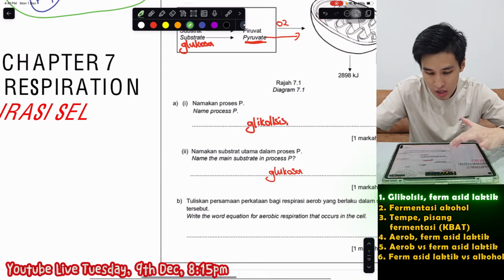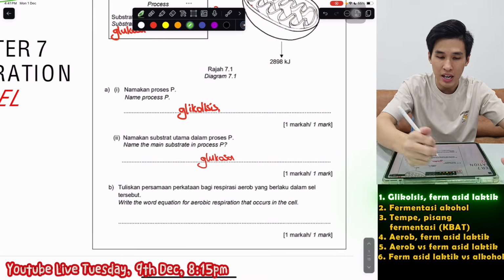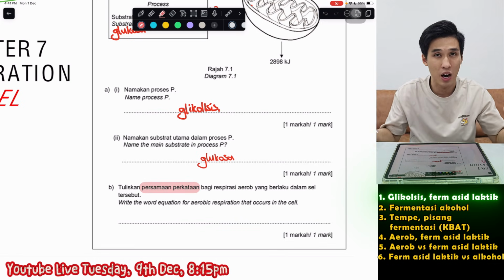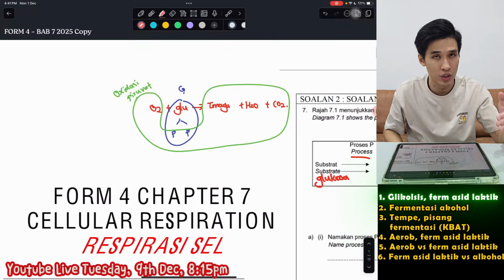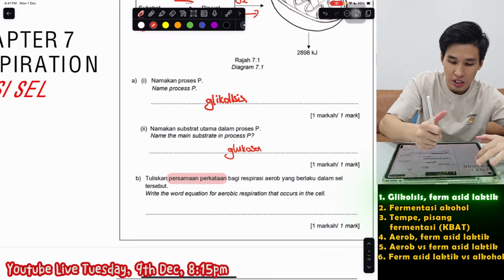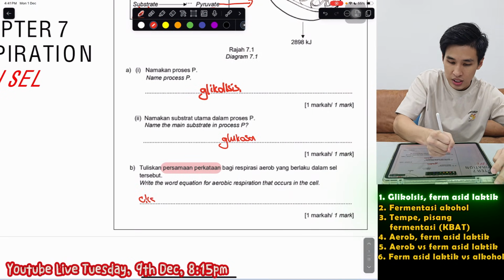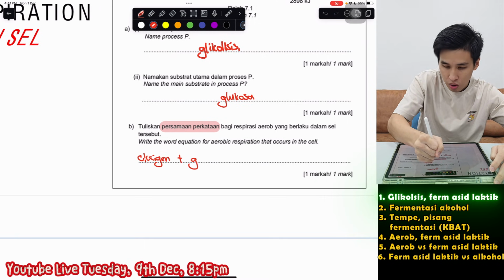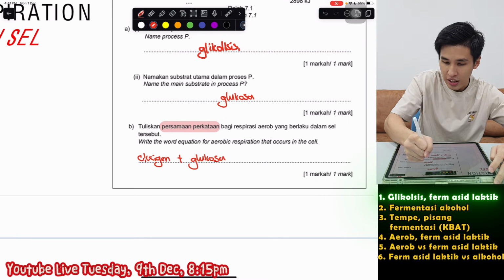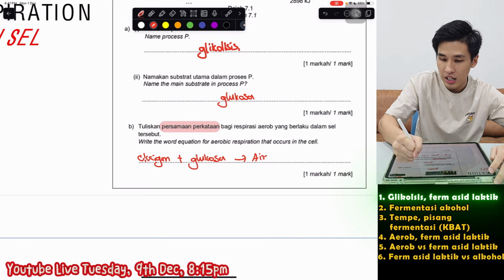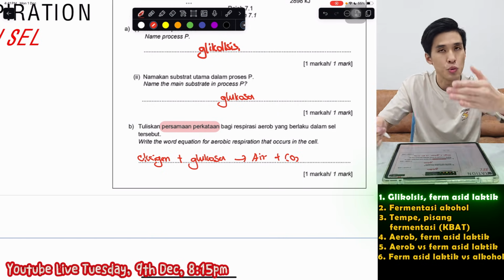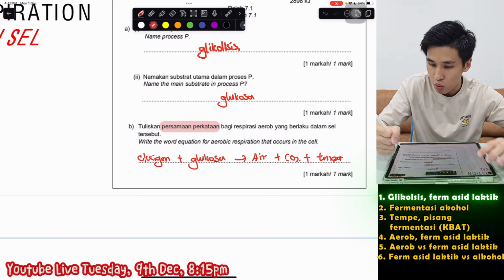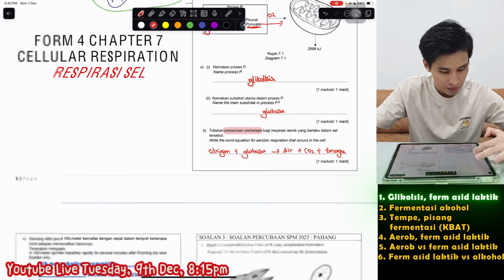Moving on, right, the word equation. So remember, dalam bio, right, we only have persamaan perkataan, don't have persamaan kimia. So you need to spell out every word here. Like for example, oxygen, of course you must write oxygen plus glucosa and then plus air, carbon dioxide. Remember you spell yourself lah, this one, and then tenaga. Sorry, my pen not very good. And then go to the next one.